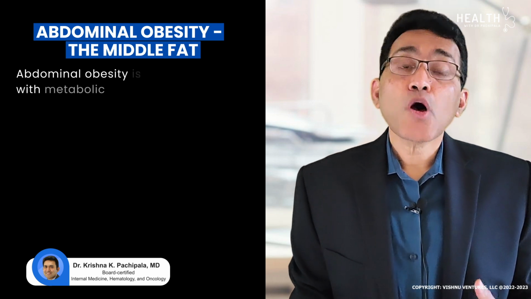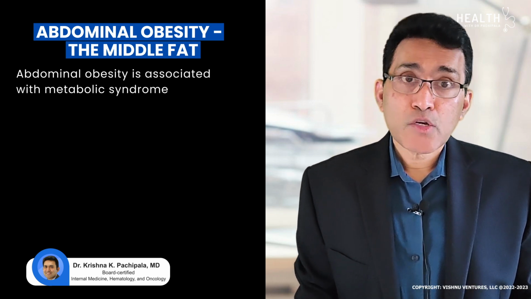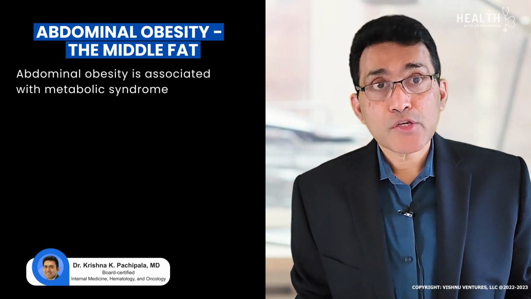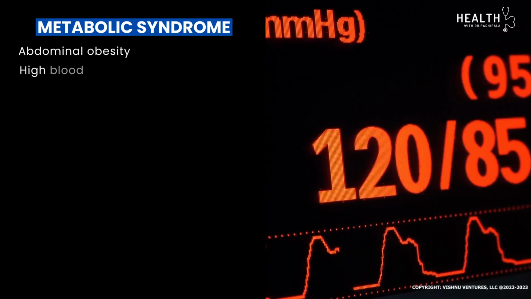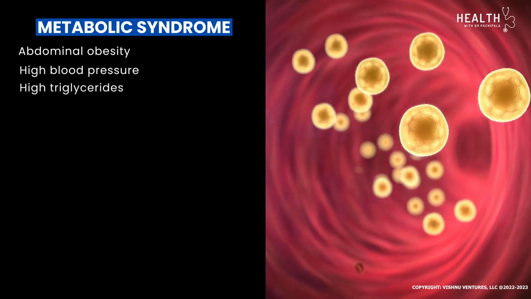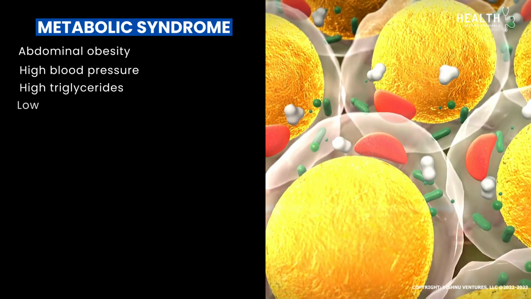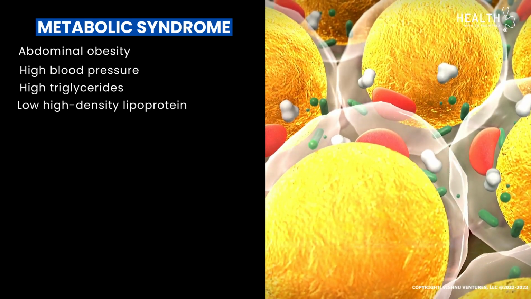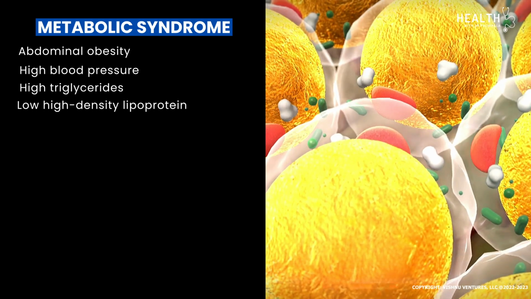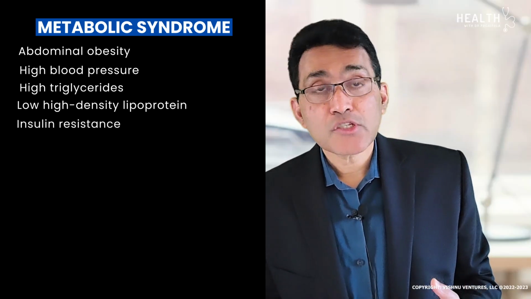In this video, we will discuss abdominal obesity, or the middle fat. Abdominal obesity is associated with what is known as metabolic syndrome. Metabolic syndrome is defined as a cluster of at least 3 out of 5 risk factors. These risk factors include abdominal fat, high blood pressure, high triglycerides, which is a kind of fat, low high density lipoprotein, which is a kind of fat which helps prevent heart disease, and insulin resistance.